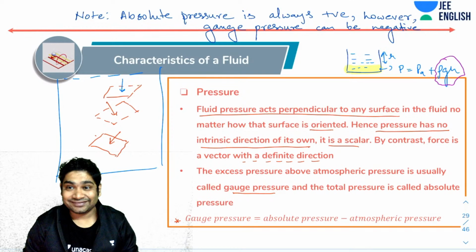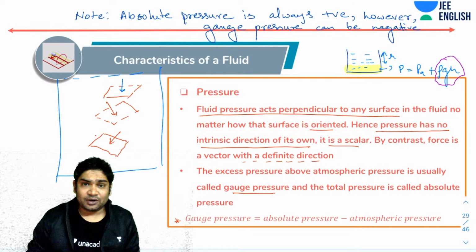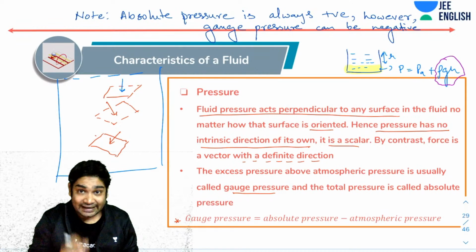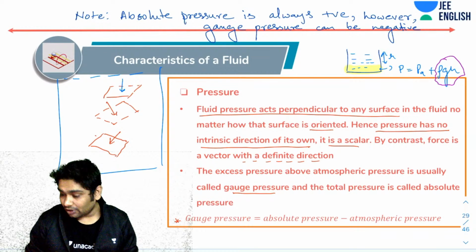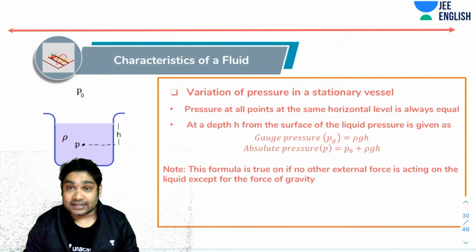Right, Sita? Okay. So if there are no confusions, should we move forward? This rho g h would be called the gauge pressure. This is the excess pressure, the pressure in excess of the atmospheric pressure. Great. Next, let's talk about the variation of pressure in a stationary vessel first.